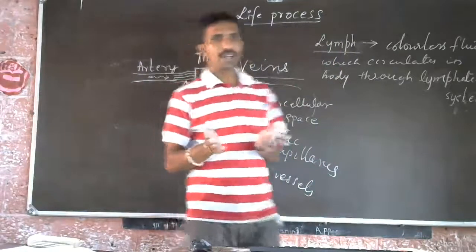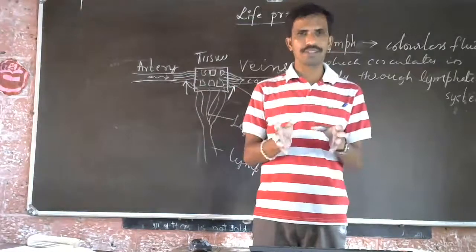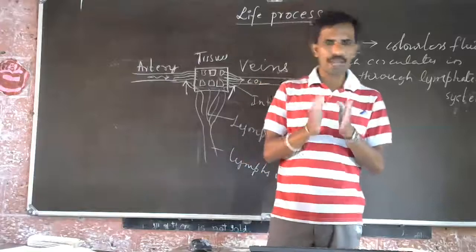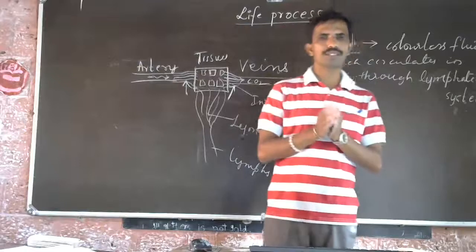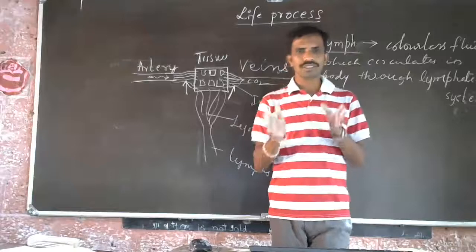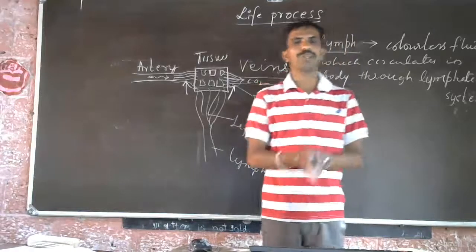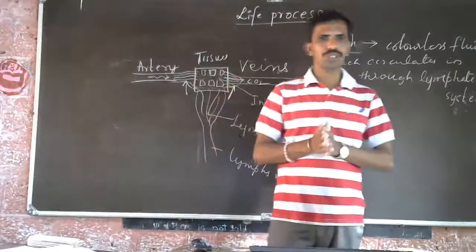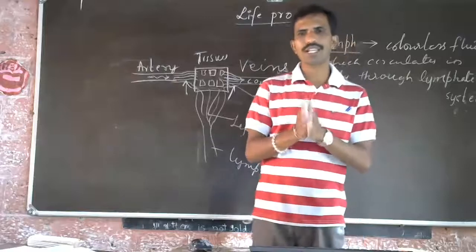So what is the role? They produce antibodies and help to kill the foreign material or microorganisms that enter the body. Means they are the immune system of the body; they provide immunity to the body. That is the word. So go through that. It's given in your textbook. Understand it. If you have any doubt, you can ask now.